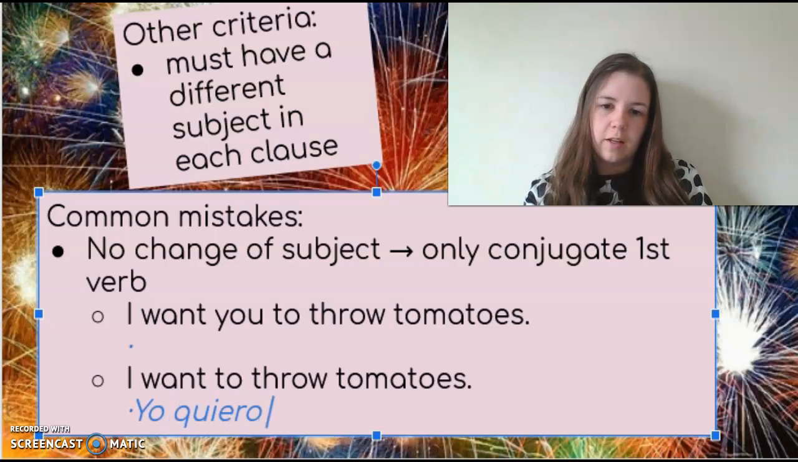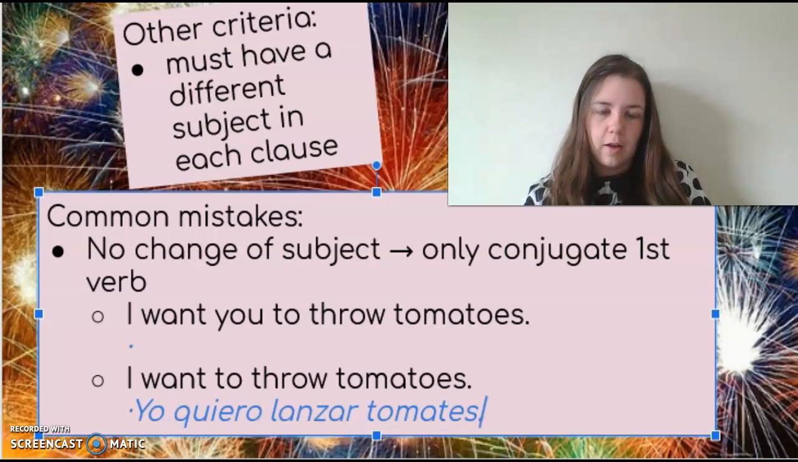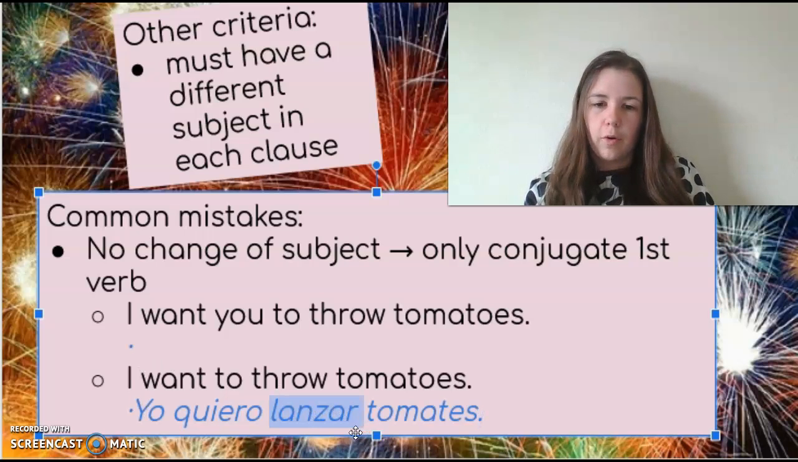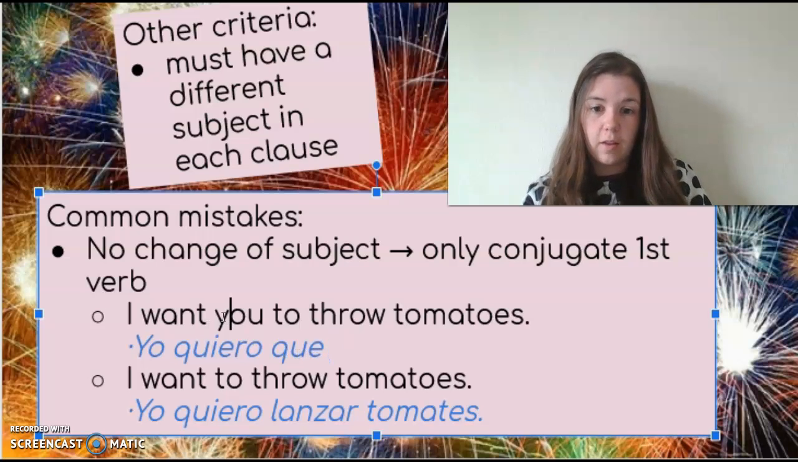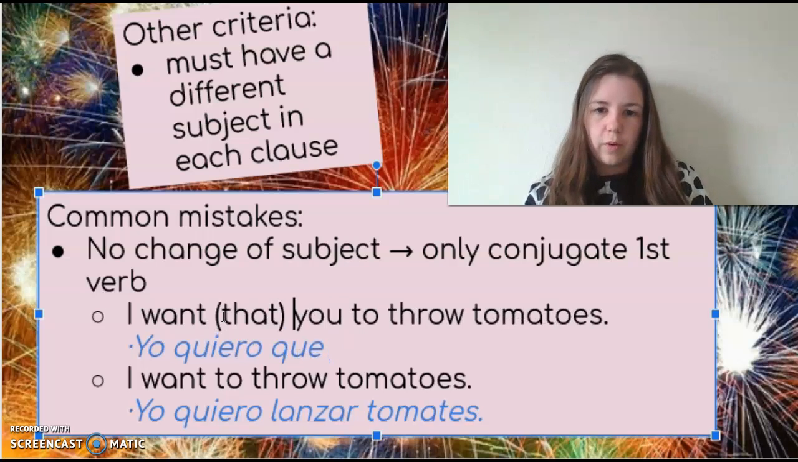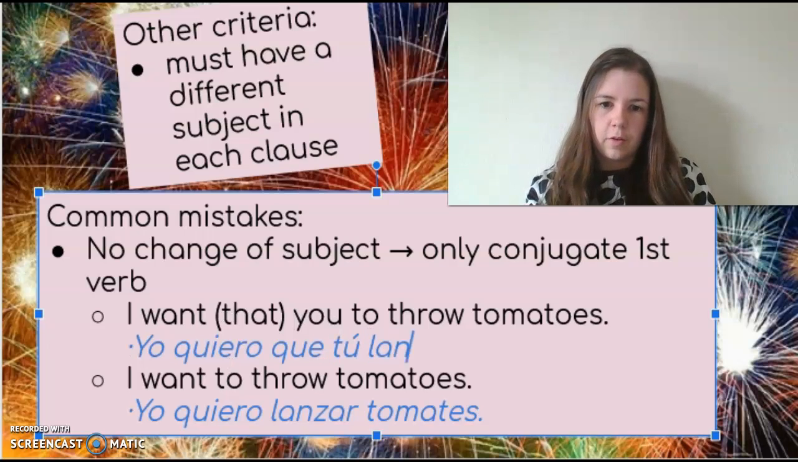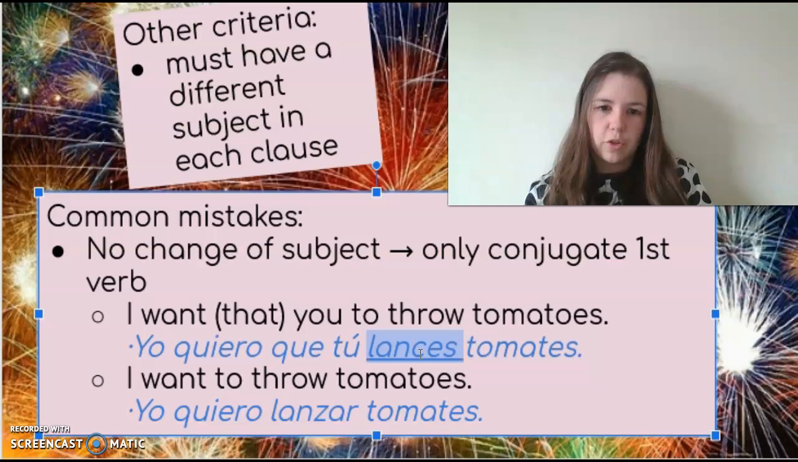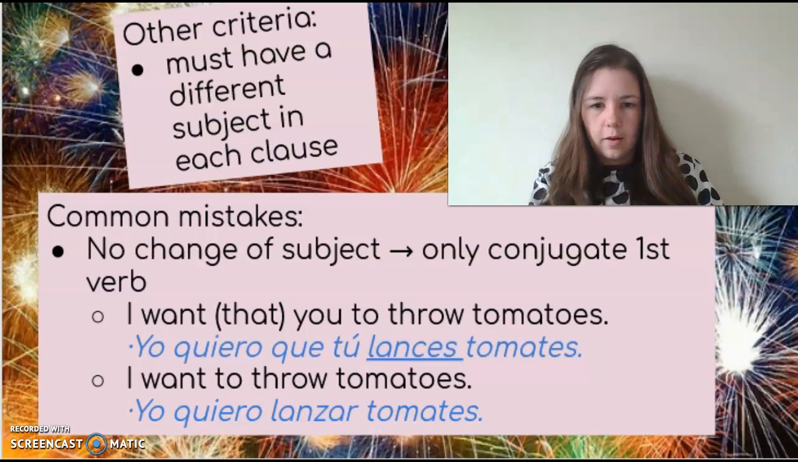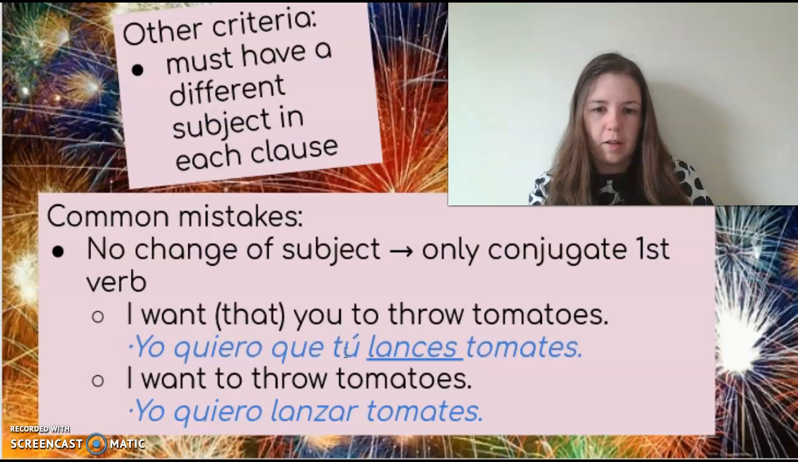So I'd say yo quiero lanzar tomates. Lanzar, throwing, is going back to the yo, so I don't conjugate it. Whereas here, if I'm saying I want, I have to have que for that here. Note that the word que, that, does not have an accent mark on it like qué, what, does. So then I'd put lanzar in the subjunctive with the opposite ending for throw here, because it's a different person throwing the tomatoes.